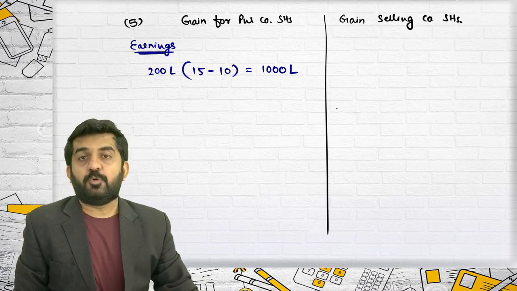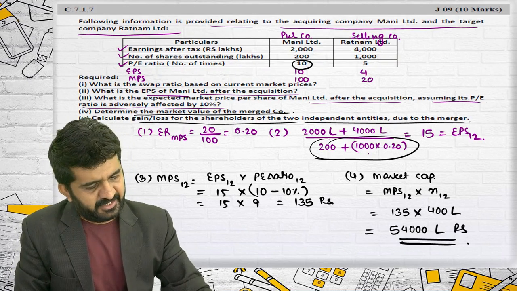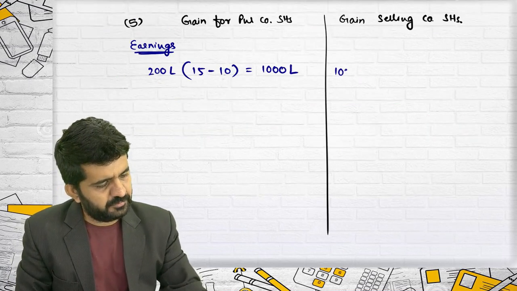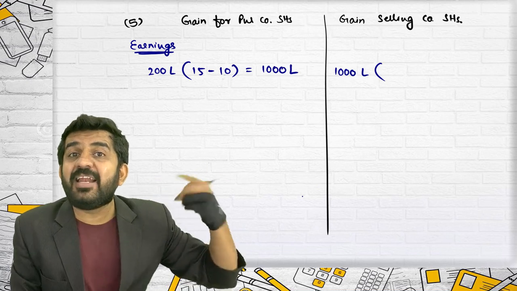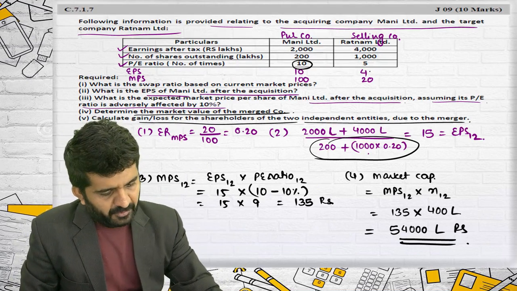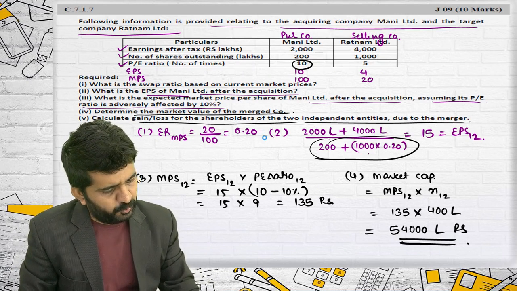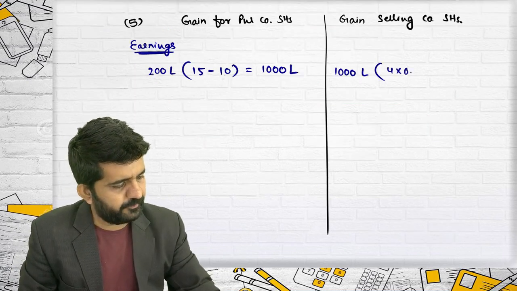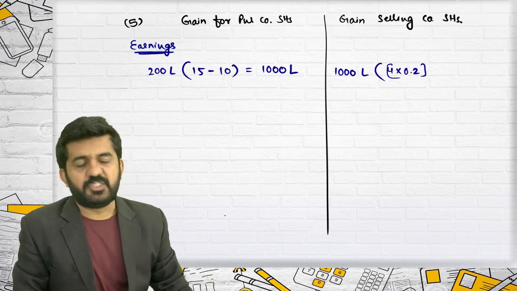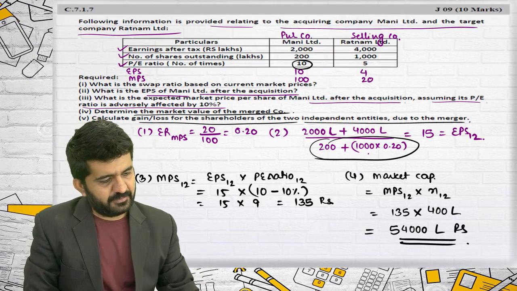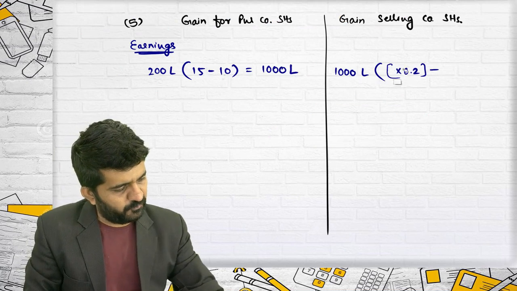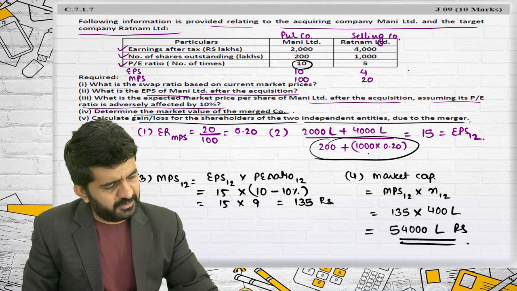What is the gain to shareholders of selling company? How many shares were they having? 1000 lakhs. What is equivalent EPS? Sorry, it is not 4 into 0.2. It is new EPS.